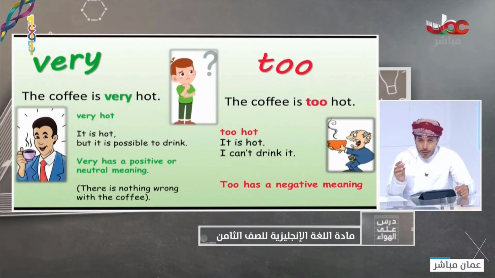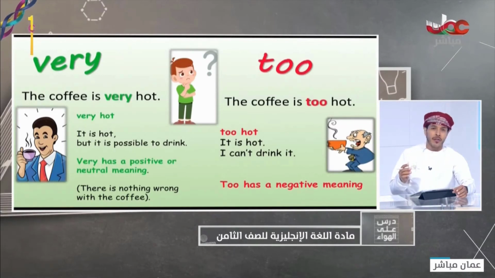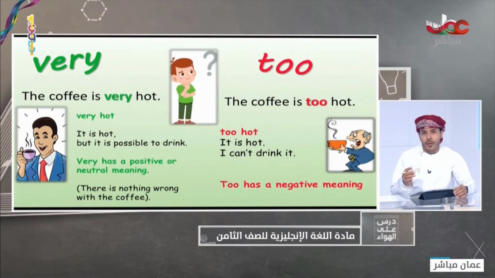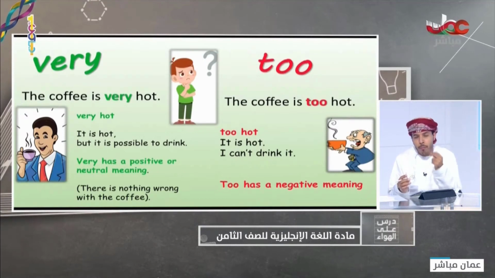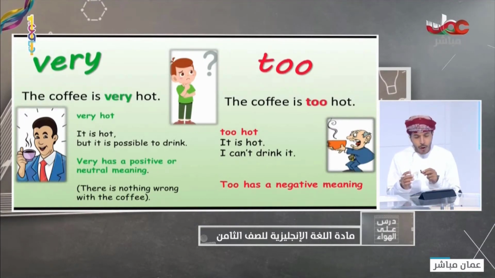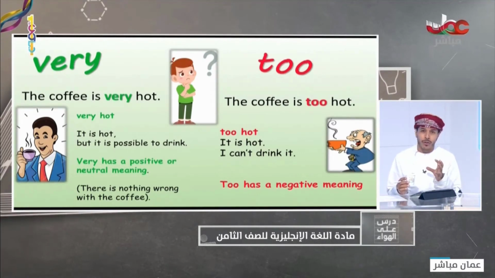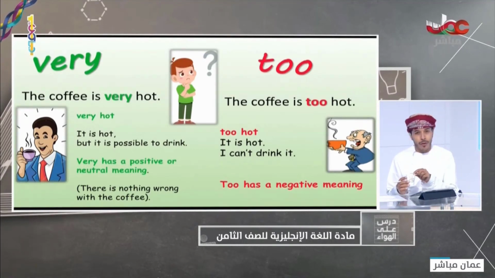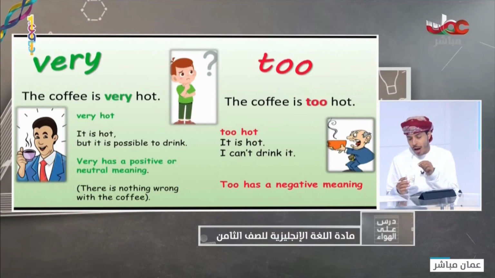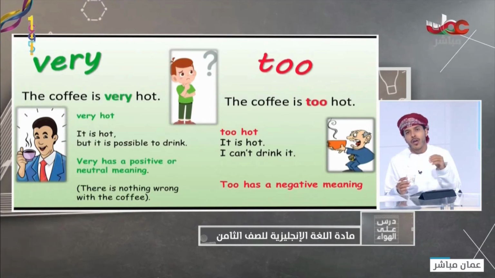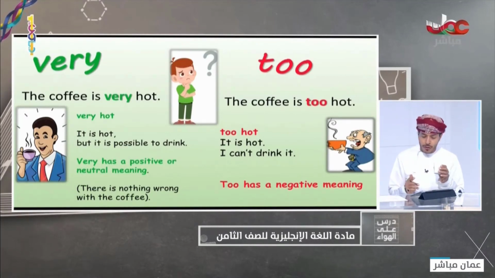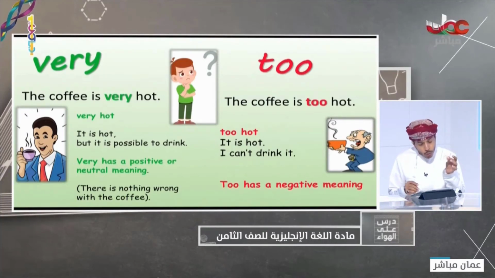But if I say that this coffee is too hot, it means what? Okay, I can't drink it. It's not possible to drink it because it's too hot. It's going to burn my tongue. Can you see the point? So I cannot drink this coffee because it's too hot. That coffee is very hot, I can drink it. But this coffee is too hot. I cannot. It's impossible to drink it right now. I need to wait for maybe 10 minutes to drink it. Okay? So this is the difference. I can't drink it. So too has a negative meaning.